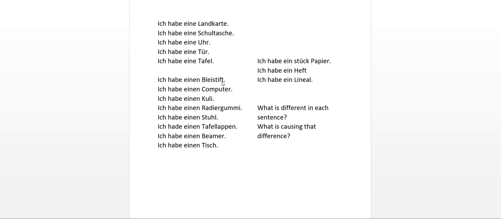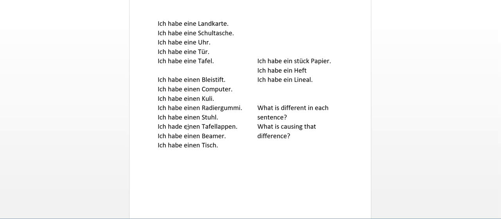And you notice that the word ein changes. It has that pattern. Feminine is still changing to eine, just like when it's nominative. We have neutral. Ein is still ein, just like when it's nominative. Masculine down here, notice that it changes to einen. So it's ein if it's nominative, and it's einen if it's accusative. So you're going to have to be careful about that, because that's an easy thing to forget to do.